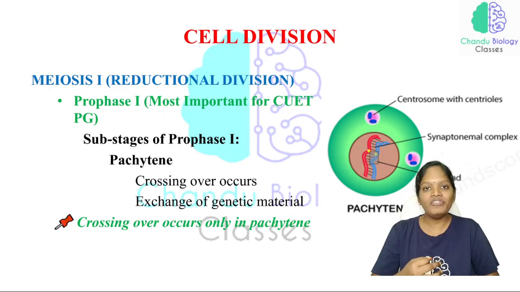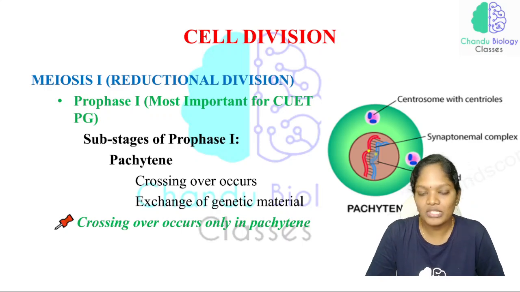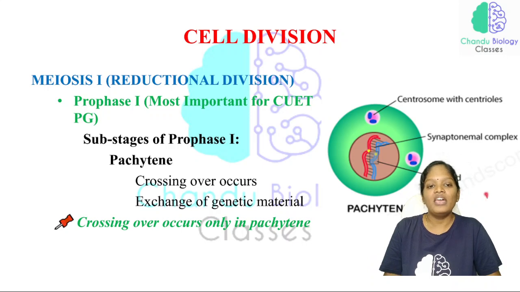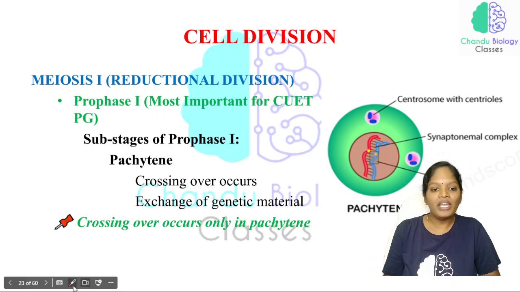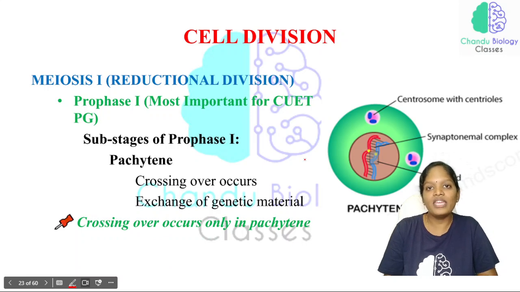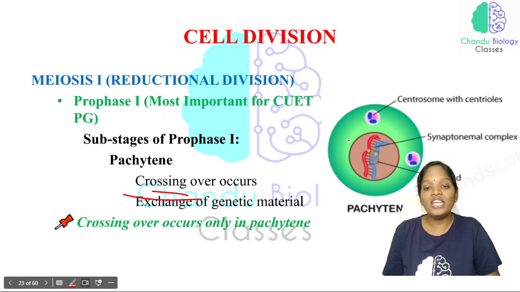The third phase of prophase 1 is the pachytene phase. Pachytene is where the crossing over takes place, and this is why we say meiosis is responsible for genetic variation. For this genetic variation, the basic step is this crossing over, and because of this crossing over, genetic variation takes place. Just look at this picture.